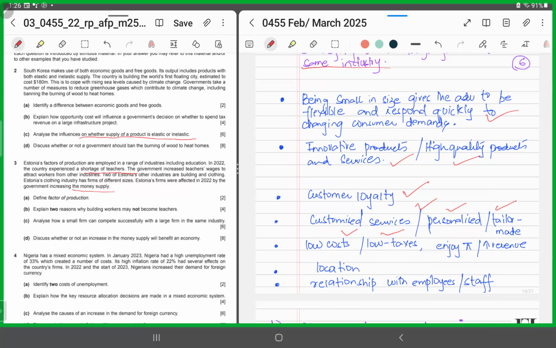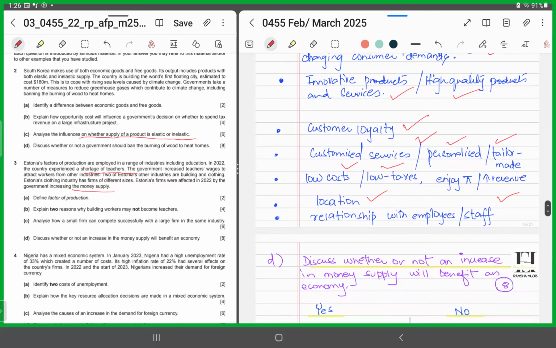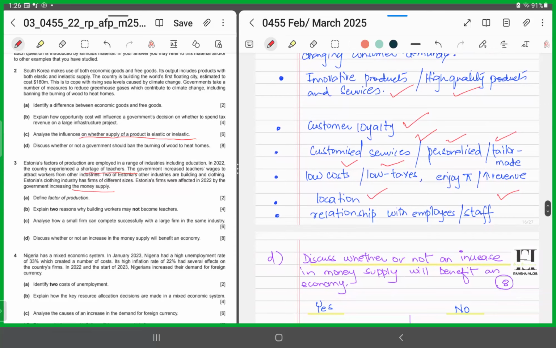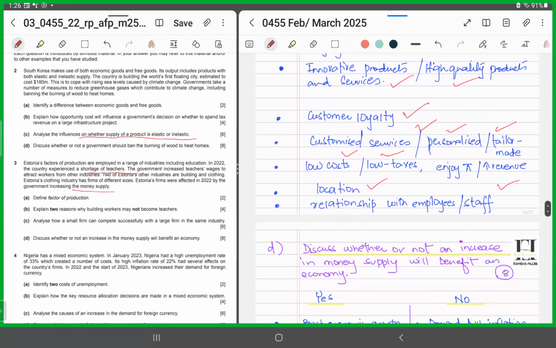Or maybe it's enjoying a favorable location, the place where it's situated attracts more customers and it's able to compete with the large manufacturer, right? Or large firms. Or maybe the relationship it has with its staff or its employees is very ideal, and the morale of staff is high and they enjoy being a part of that organization and they consider themselves a valuable asset, right?